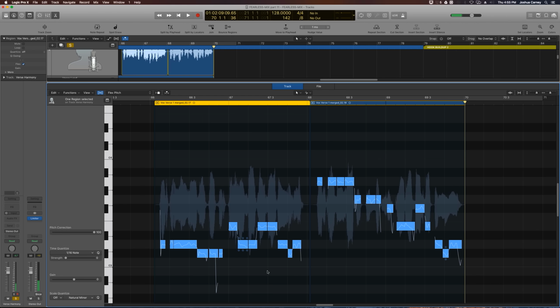Next, I'm going to hit Command A to select all of the notes, and we're going to grab the vibrato hot point and pull it way down.